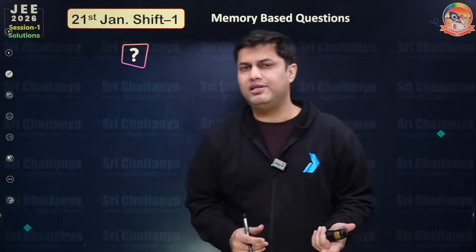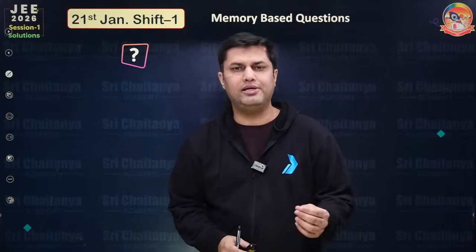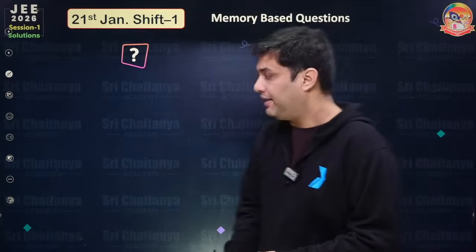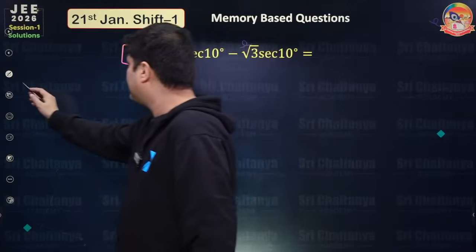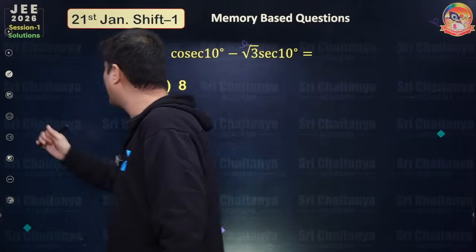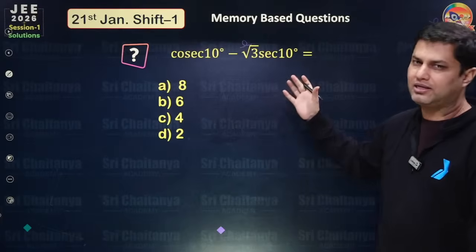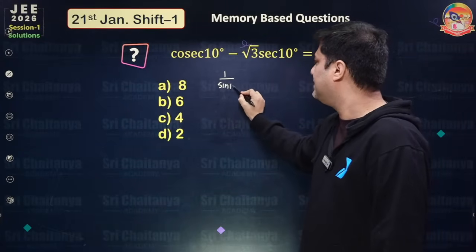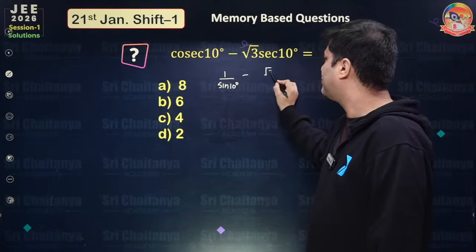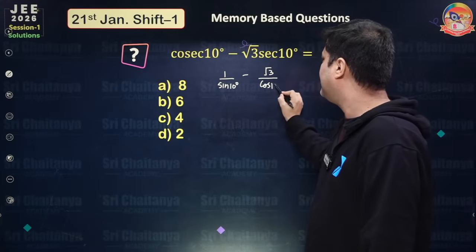Some questions are lengthy definitely, but some of the questions are really easy to solve. So let's have a look at the questions. The first question is a very easy trigonometry problem, and it's a very basic textbook question. Cosec 10 degrees, that means 1 upon sine 10 degrees, minus root 3 upon cos 10 degrees.